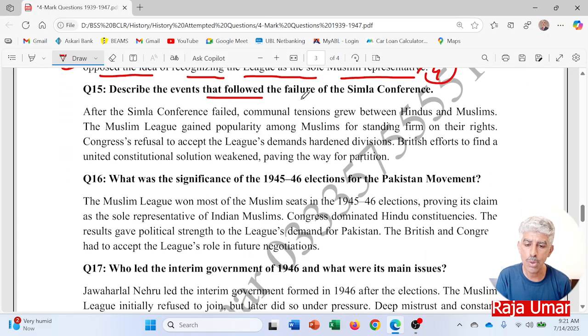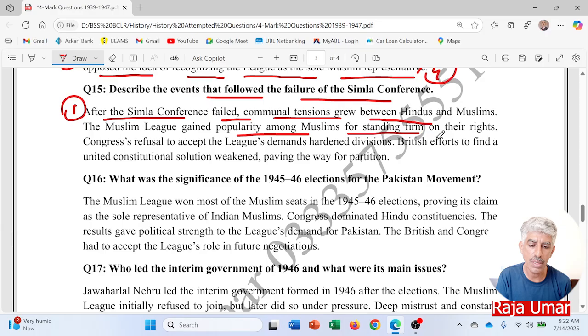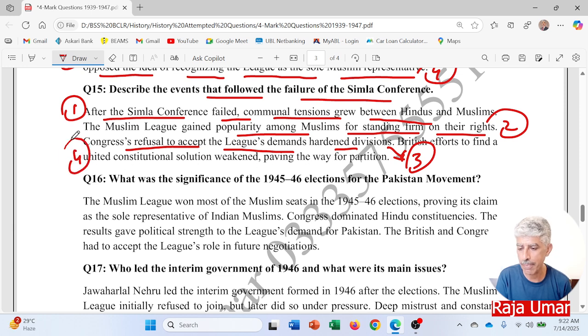Describe the events that followed the failure of Simla Conference. After the Simla Conference failed, communal tension grew between Hindus and Muslims. Point number one. The Muslim League gained popularity among Muslims for standing firm on their rights. Point number two. Congress' refusal to accept the Muslims' demand hardened the divisions. Even the relations got worsened. Point number three, British efforts to find a united constitutional solution weakened, paving the way for the partition. Point number four.